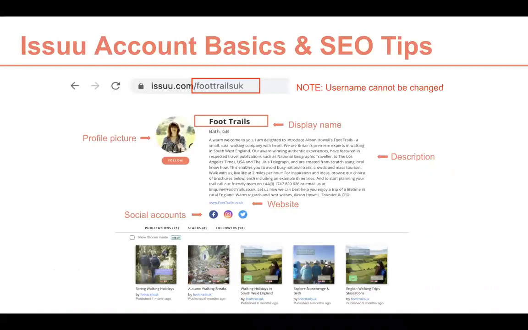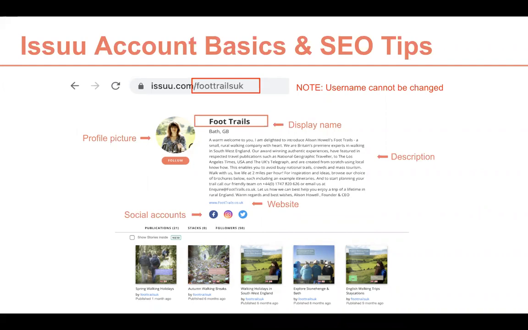And let's start. So some basic distinctions for those of you who just started with Issuu. Make sure that the username, which is part of the URL, is something that you want to keep on using, because very often I can see a username that has "test" inside, for example, or the first name of the person who registered the account. This cannot be changed, so make sure you picked the right one. If you need another one, I would suggest you create a new account with the right username.